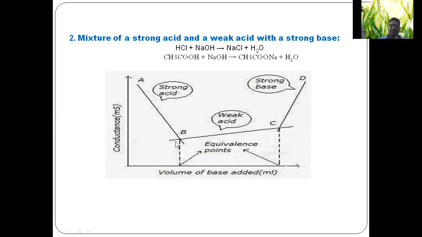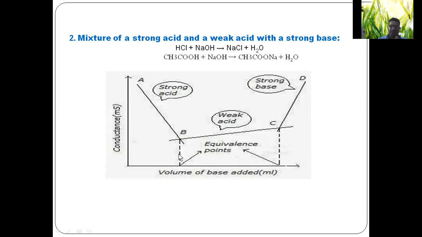That is why you get two intersection points and three branches. This is the falling branch, the gradual increment branch, and the steep increment branch. This is the first intersection point. This is the second intersection point.